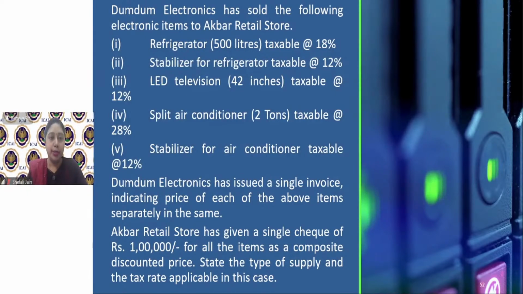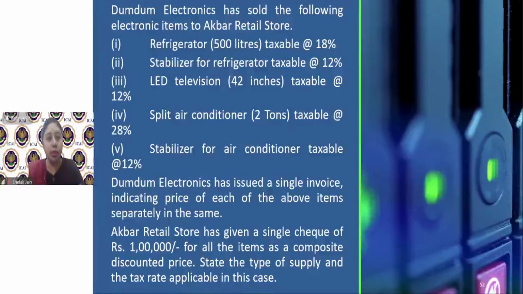So you see that the prices of all the goods which are being supplied have been shown separately. First of all, we will go step by step. First, let us see whether it is a composite supply or not. All the items which are provided in this particular package, the goods which the electronic store is selling, are all these goods sold collectively every time or everywhere? Is it naturally bundled in ordinary course of business? Is it very natural to get a refrigerator, its stabilizer along with television and split air conditioner and stabilizer? No. Refrigerator can be clubbed with stabilizer, but then there has to be a separate supply.